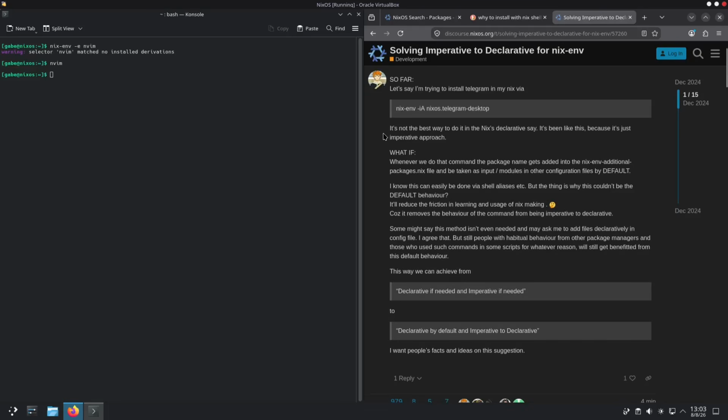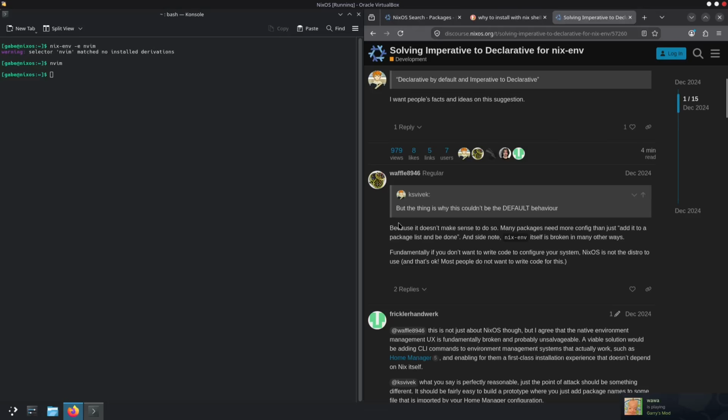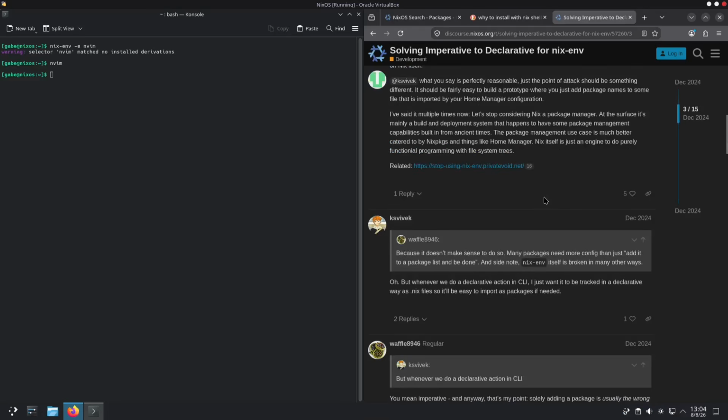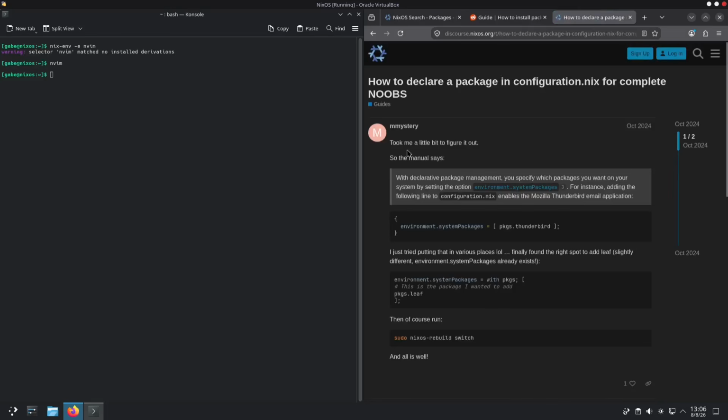What if whenever we do that command, the package name gets added to an additional packages .nix file, taking its input module default, blah blah blah? Because it doesn't make sense to do so. Many packages need more config than just being added to the packages and then being done. I see. It's so horribly broken if you do that. I see. Took me a minute to figure out that the manual says NixOS has declarative package management.